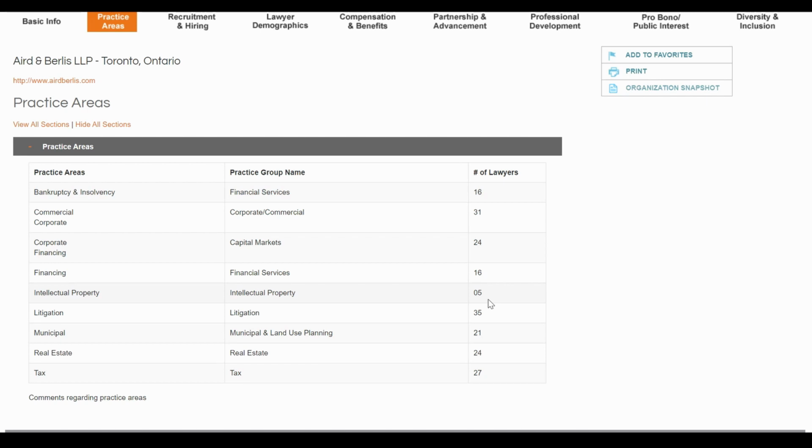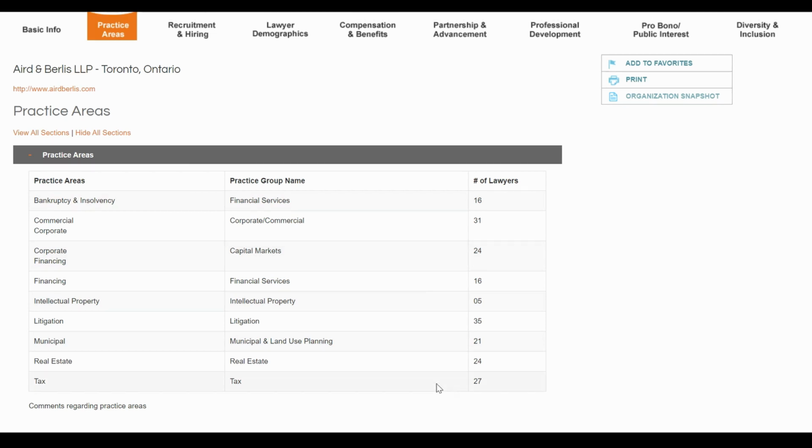So in order to maximize your chances of being hired or at least invited for an interview by this firm, consider the other practice areas that you may have an interest in. If you're flexible about the other practice areas, you can see the number of lawyers in each group and tailor your cover letter toward the specific firm. This does not mean that if you hate tax, you should indicate that you love tax. But if you're open to trying everything, and you cannot obviously list everything on your cover letter, you can narrow down to 2 or 3 other practice areas that you are interested in exploring.